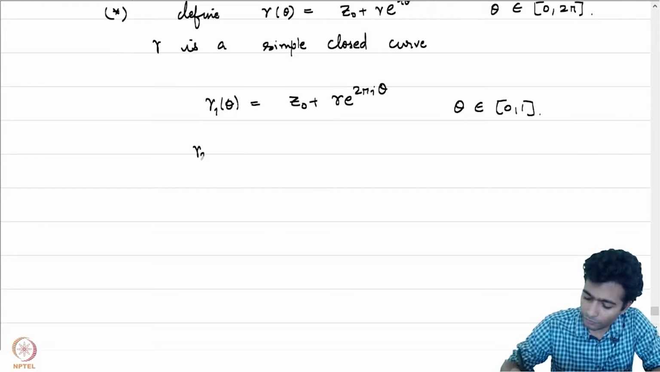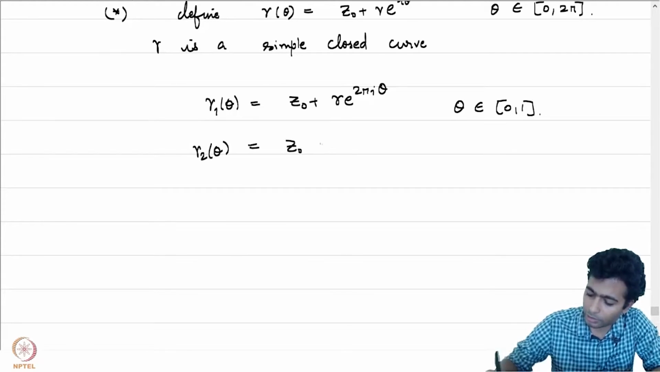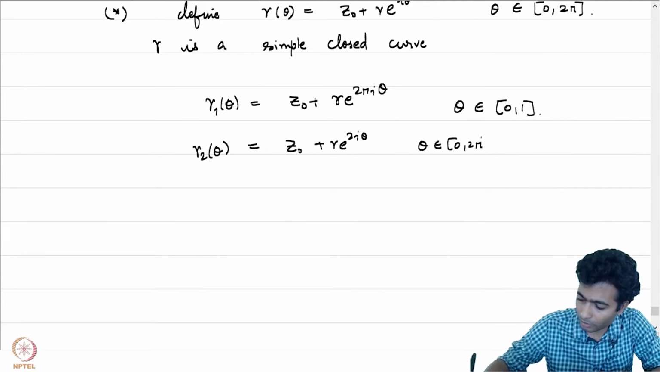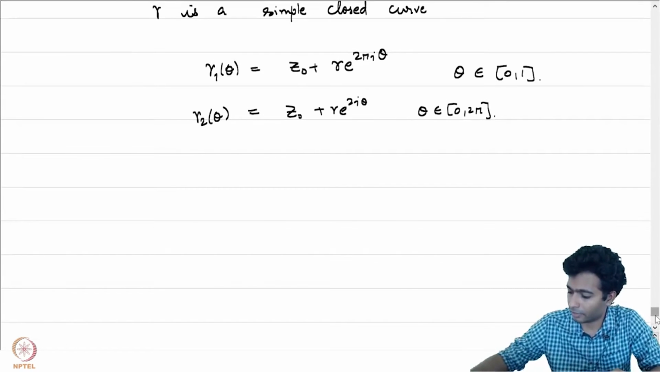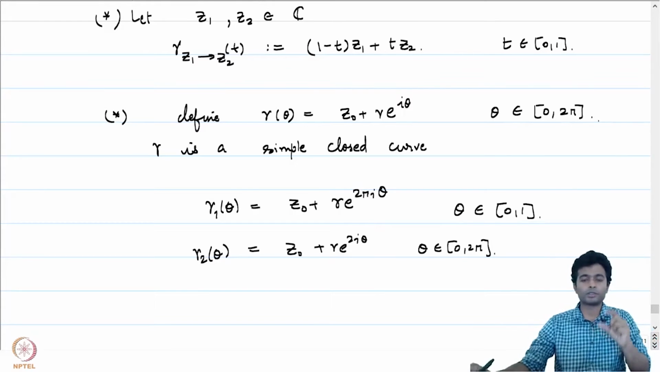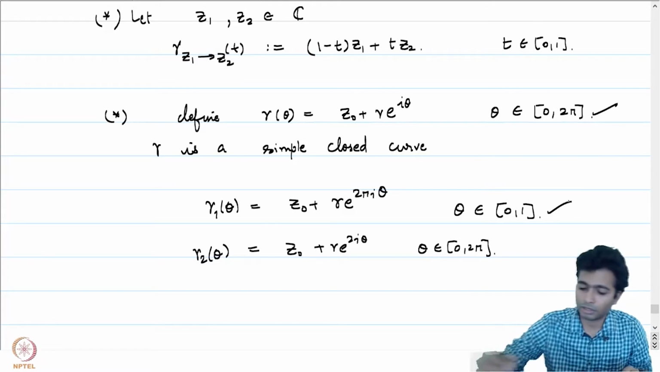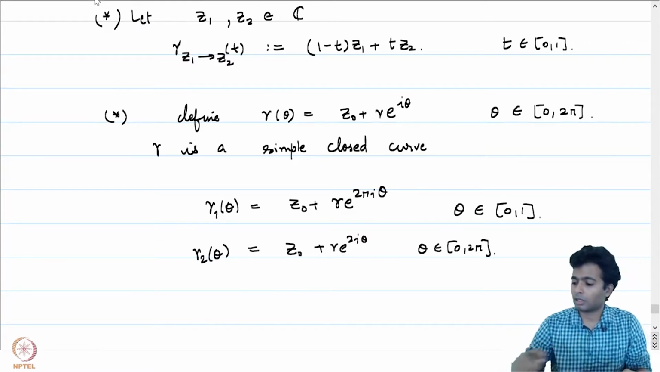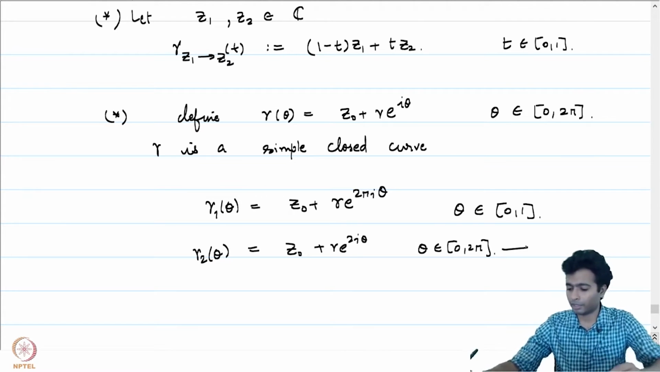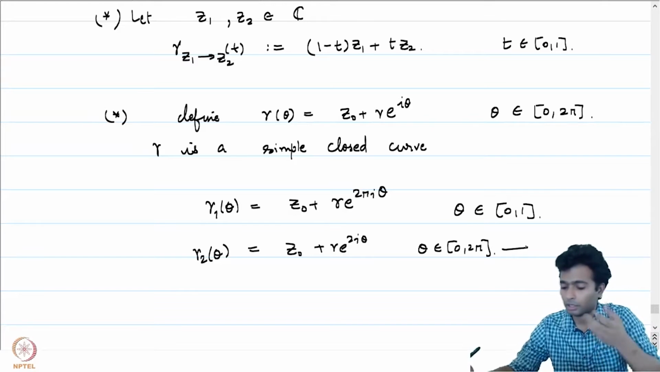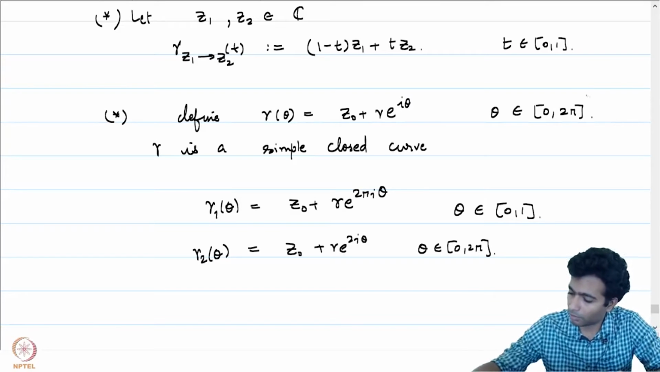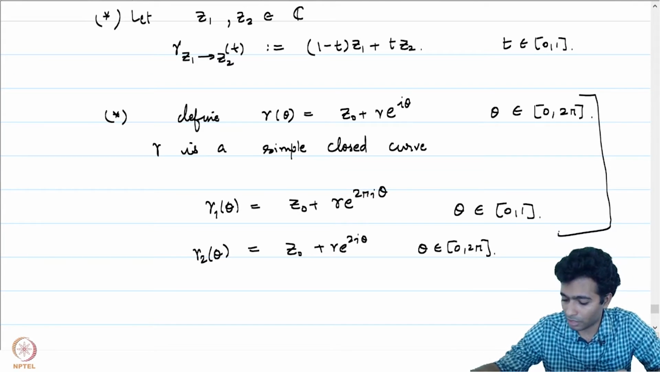How about gamma 2 of theta, defined by z0 plus r e to the power 2 i theta, where theta is again in [0, 2 pi]? If you notice, this is again very similar to the first curve. However, there is a difference. The first two examples were not just closed curves, they were simple closed curves. This, however, is not a simple closed curve, because for any point on the circle there are two pre-images. It's not injective in the interior in particular. So we would like to somehow identify the first two curves, gamma and gamma 1.